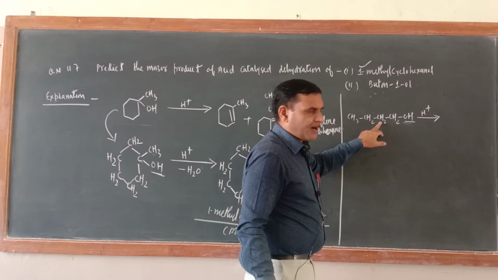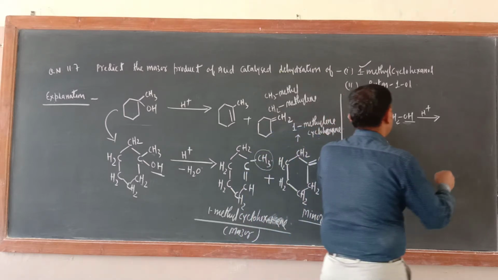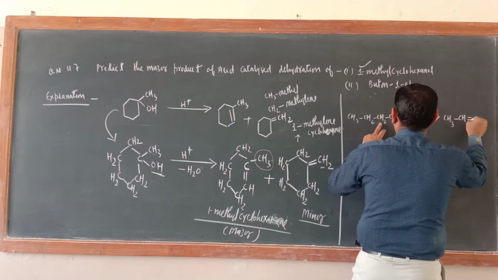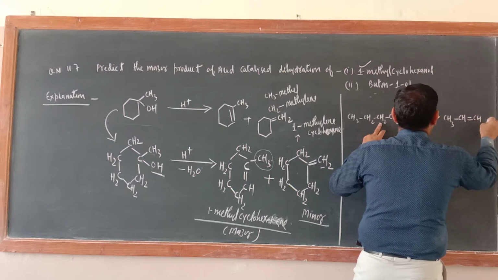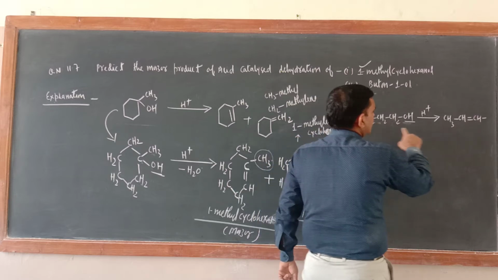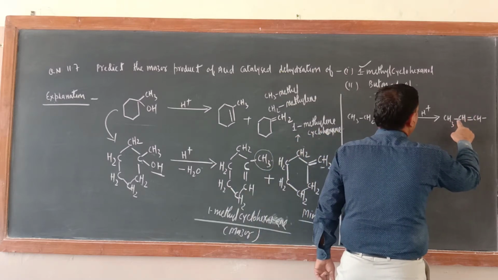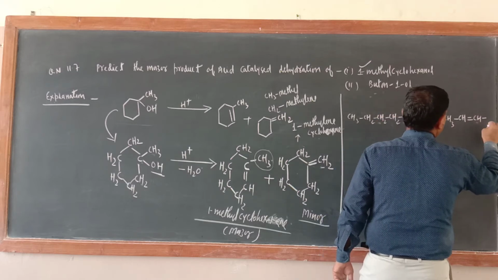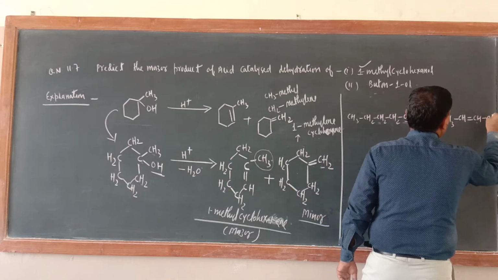Okay, do this one only. So this would be CH3 CH, now double bond CH, and here also what would be there? One H you have removed here, no? So 2, 3, 4. Now here double bond CH, CH2.